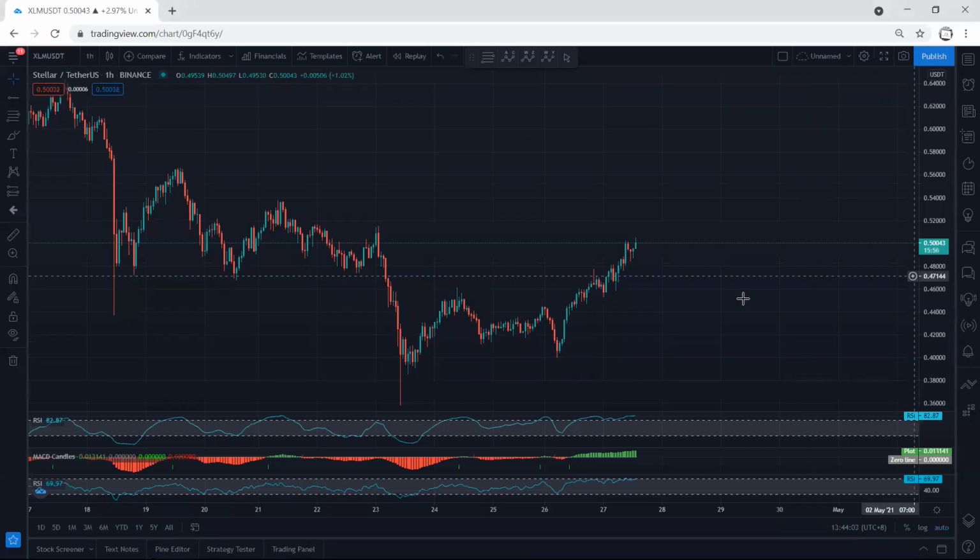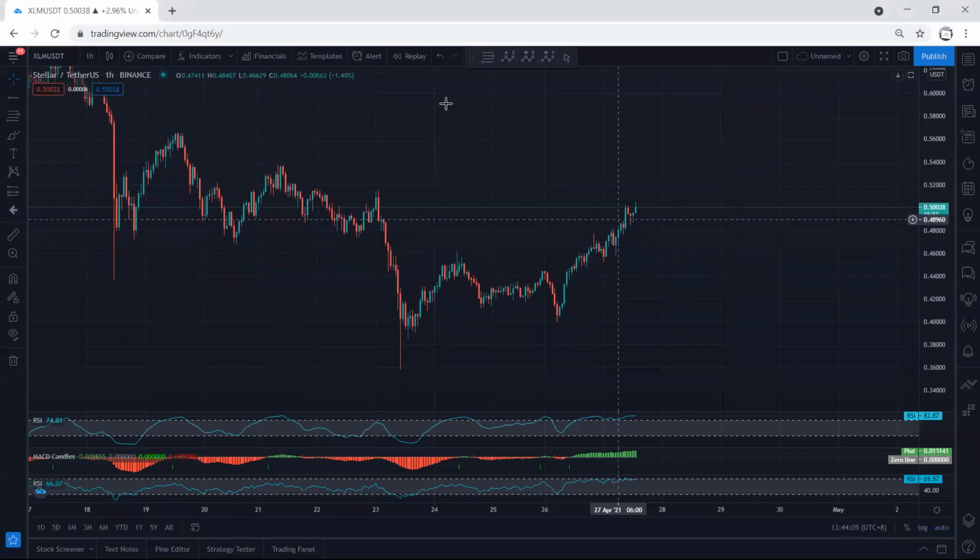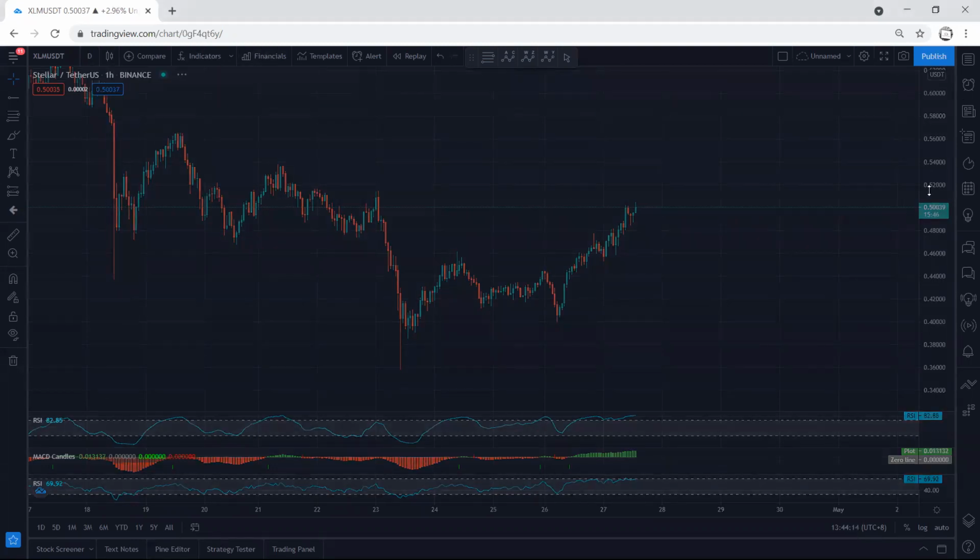XLM, we start with the 1 hour chart. If you refer to our analysis in my last video, when the price was here, we mentioned we can look for the short-term trade, and now once it was the next. Anyway, we move to the higher time frame.